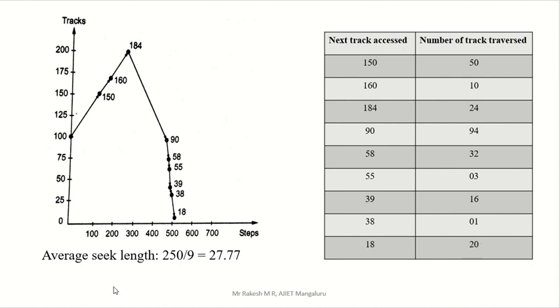Now you have to get the average seek length. What is your job? Just add 50 plus 10 plus 24 plus 94 plus 32 plus 3 plus 16 plus 1 plus 20, divided by the total number, 1, 2, 3, 4, 5, 6, 7, 8, 9. So 250 divided by 9 is equal to 27.77. This is the average seek length.